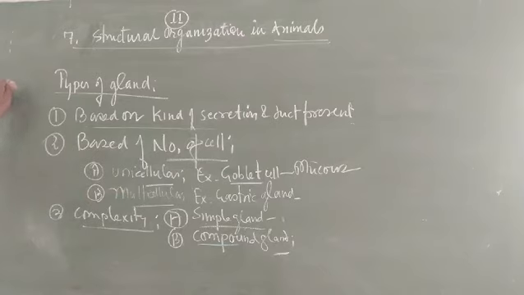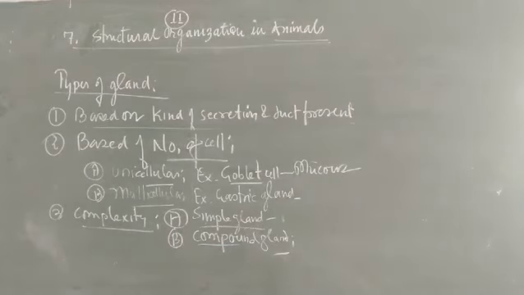So this one is based on the kind of secretion of duct present, based on the number of cells in the gland, uni or multi, and based on complexity, simple or compound. These are the categories in which glands are classified. The compound glands, alveolar and tuboalveolar glands, are also under these categories.